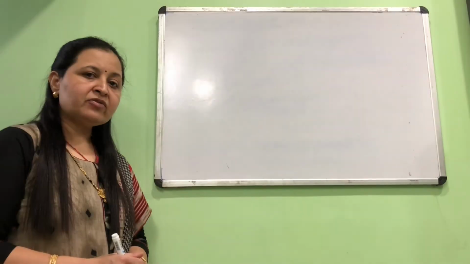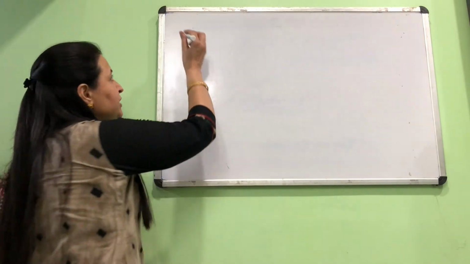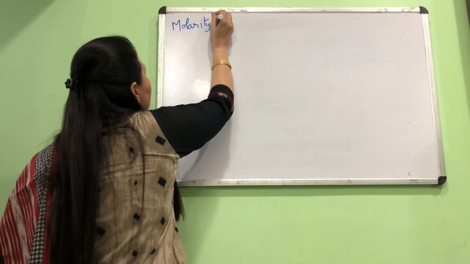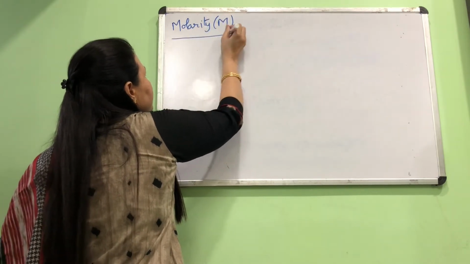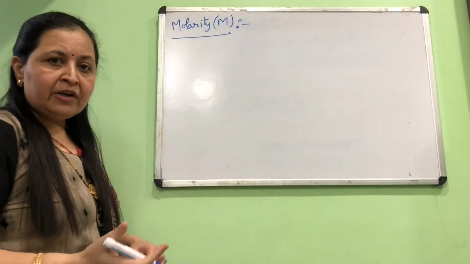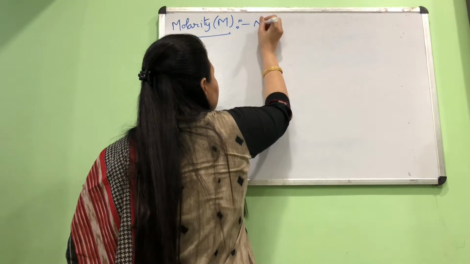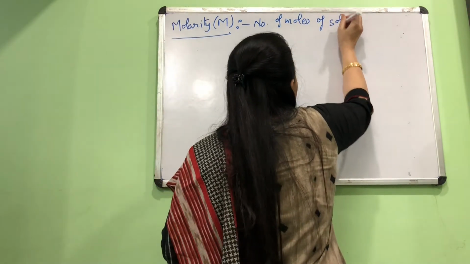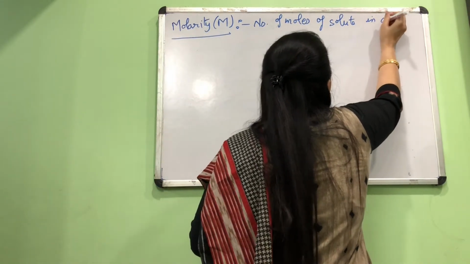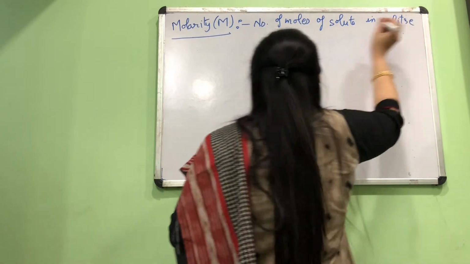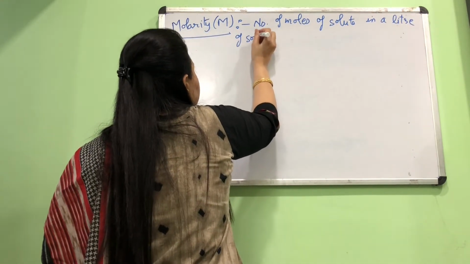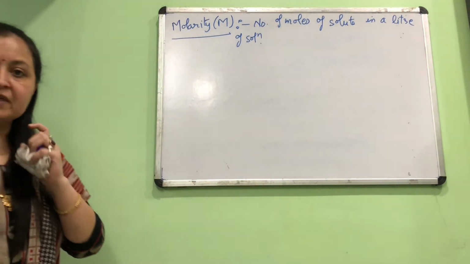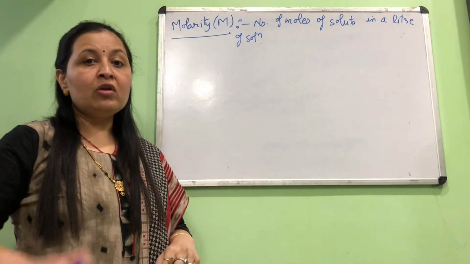Okay. The next way to express concentration is molarity. Molarity, denoted by capital M. The definition you already know. It represents number of moles of solute in a liter of solution. So in a given liter of solution, how many moles of solute present? That is called molarity. The mole we already are aware.